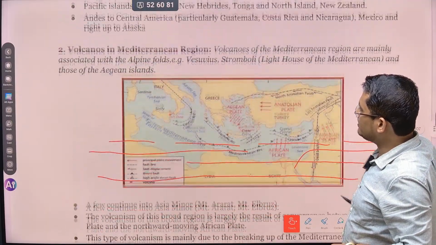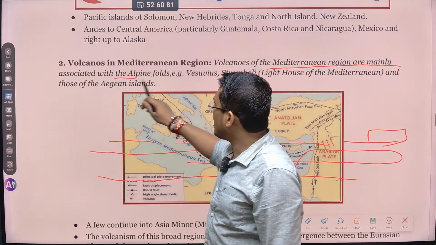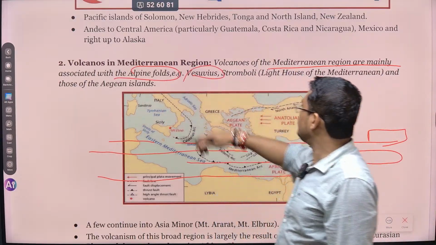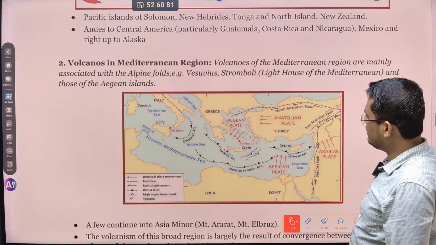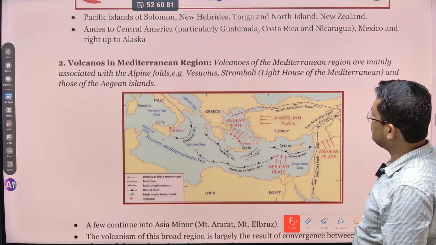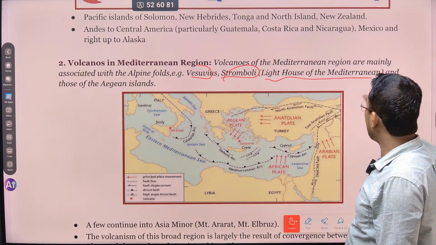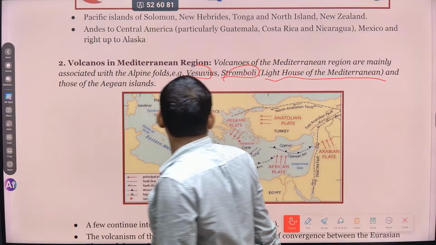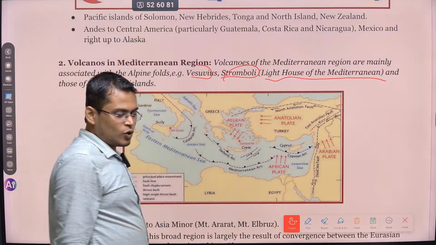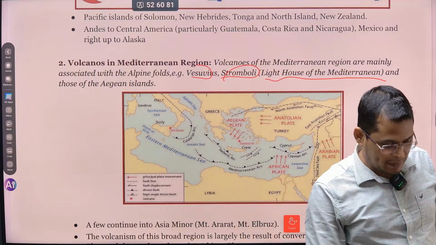Okay, so you can see, the volcanoes of the Mediterranean region are mainly associated with the Alpine fold, for example Vesuvius. यहाँ बहुत सारी वॉल्केनिक एक्टिविटी देखने को मिलेगी, वॉल्केनिक लोकेशन देखने को मिलेगी, जैसे माउंट वेसुवियस, माउंट स्ट्रोम्बली. माउंट स्ट्रोम्बली को क्या बोलते हैं? Lighthouse of the Mediterranean, because if you see the peak of Mount Stromboli, this peak is always in glowing light, so that is the reason people call this a lighthouse of the Mediterranean.